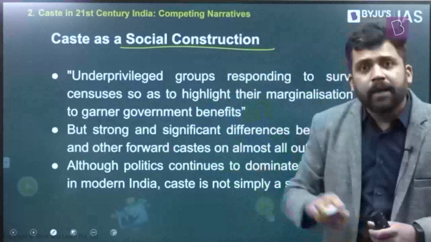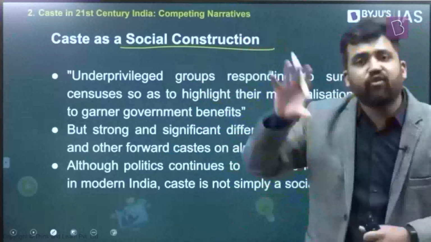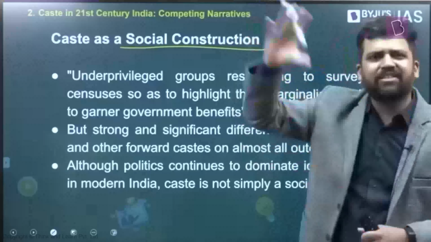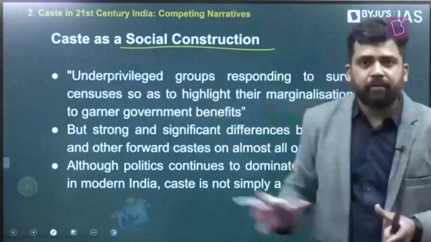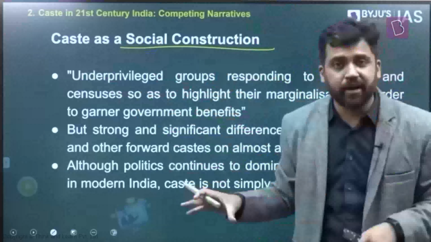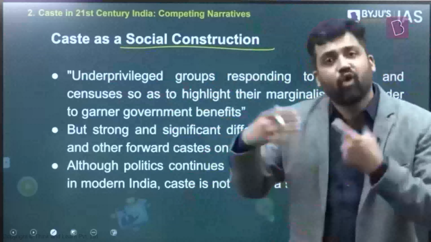And here also they find out that among the forward castes, there are massive variations. Among the forward castes, again, Brahmins will have maximum access to education, employment opportunities, etc., as compared to the other forward castes. So if all these things were constructed by the colonial powers, right, and did not actually exist in reality, then how come there is a difference between Brahmins and the other forward castes?